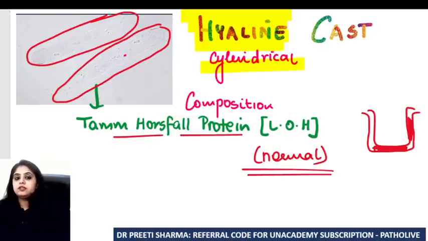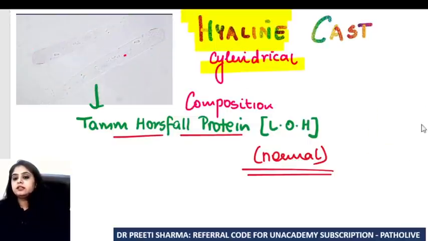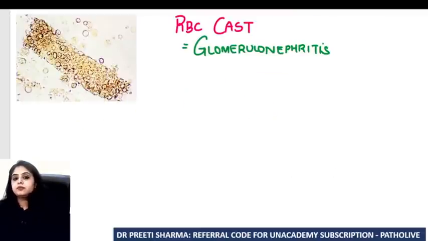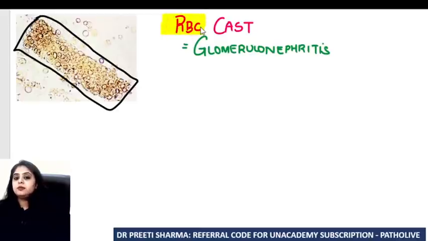What are the questions that you get? The question you get is that it is made up of what? Tamm-Horsfall protein. From where is that released? That is released from the loop of Henle, and it's a totally normal finding. However, if something comes sticking on top of that cylinder, the same cylinder, but this time red blood cells are sticking on top of it, that is an RBC cast. Where do you see it?